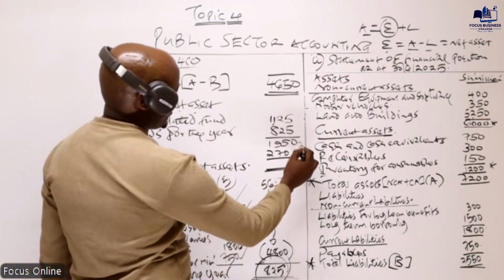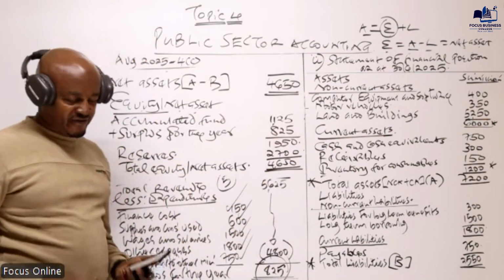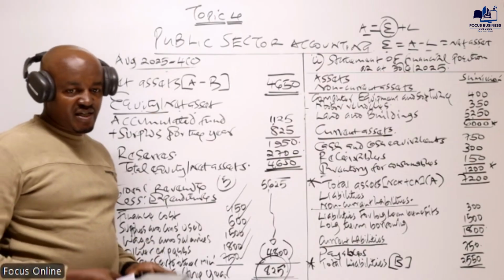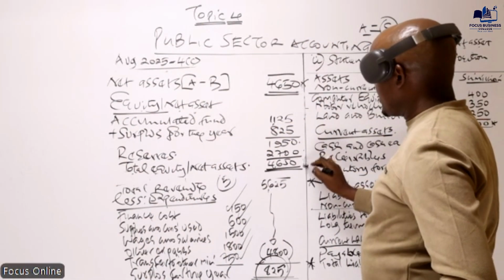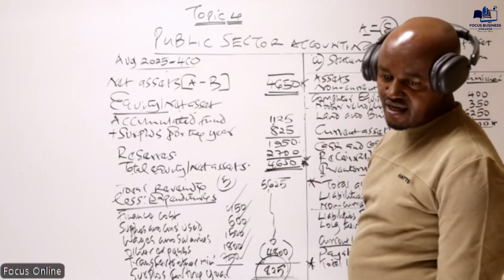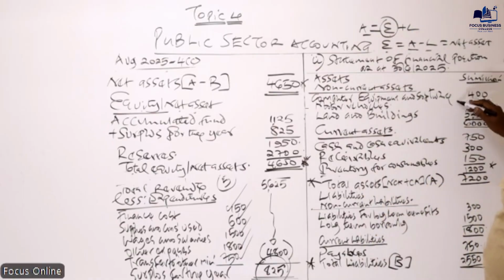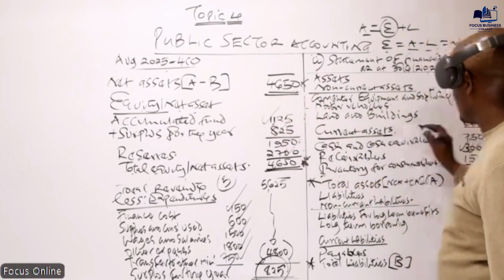So we add these two values here, which will give us 4650. And basically we have said whatever you get here as our net asset, that should always agree with that one. And I hope you can see that is the case. So this is basically what was required there. And equally the marks allocated here were 5 marks.